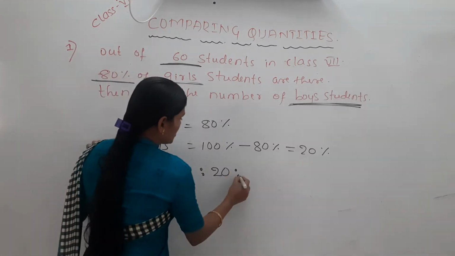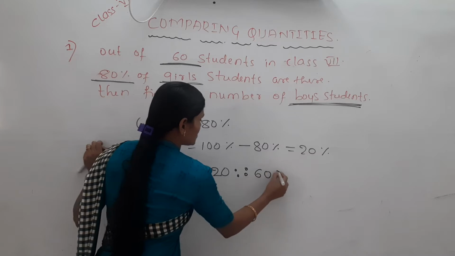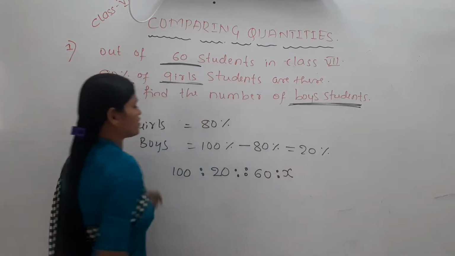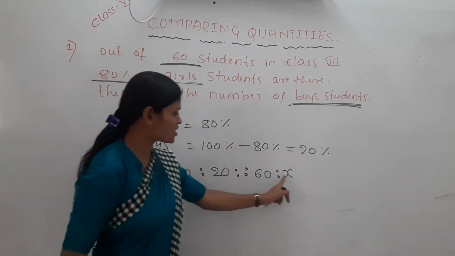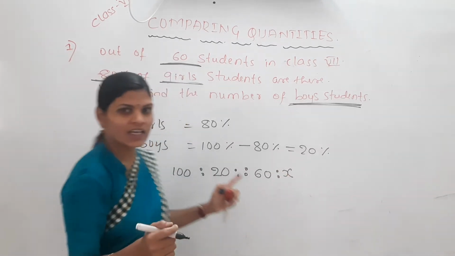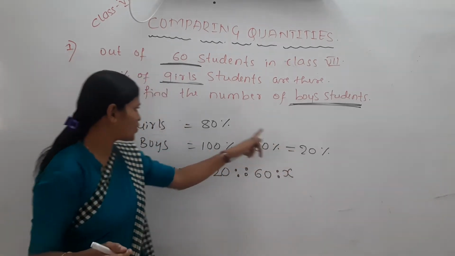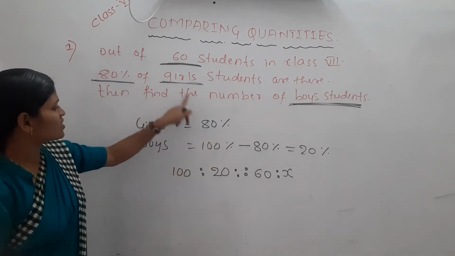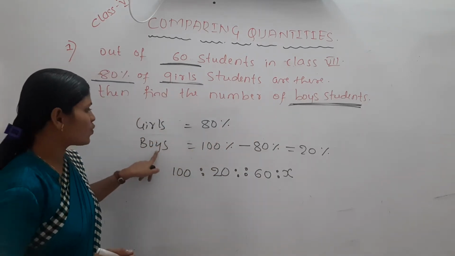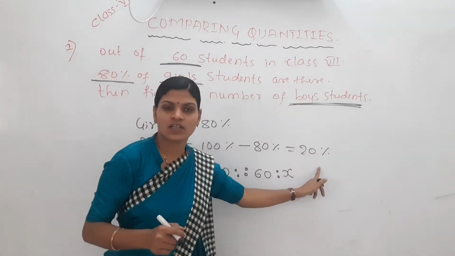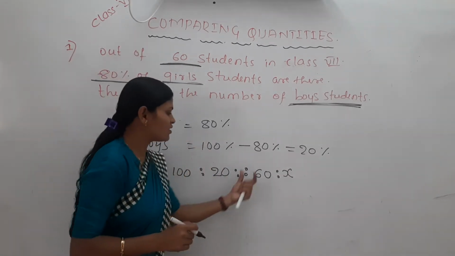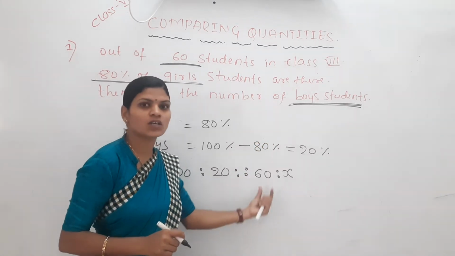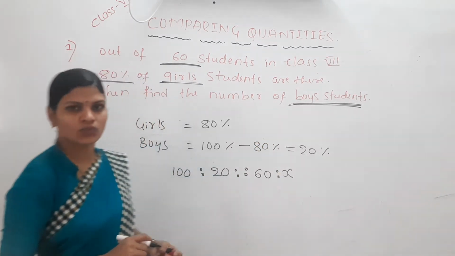It means totally out of 60 students how many boys are there? Out of 100, 20. Out of 60, how many? Girls percent how much? 80%. Then how many percent of boys are there here? 20% of boys are there. Means out of 100, 20 boys are there. Then out of 60, how many boys are there? We need to find that here.